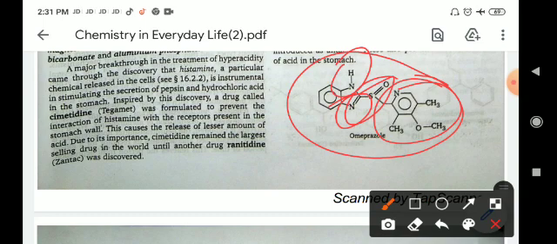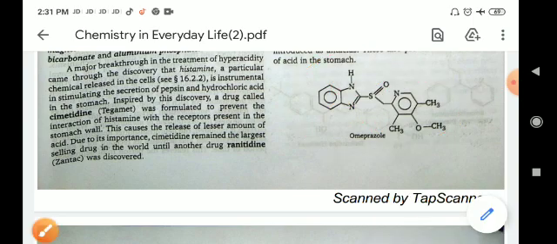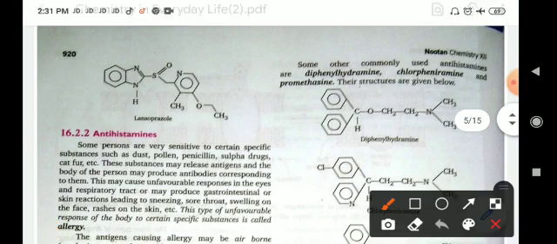So it is a combination of three different types of groups, that is amine and sulfonyl groups, and also toluene groups.